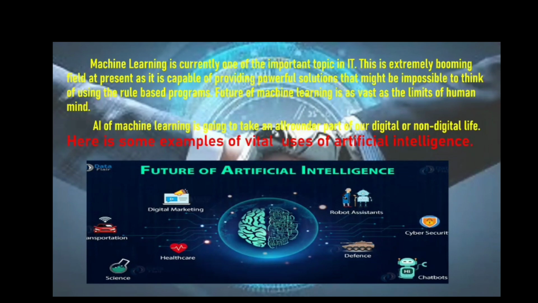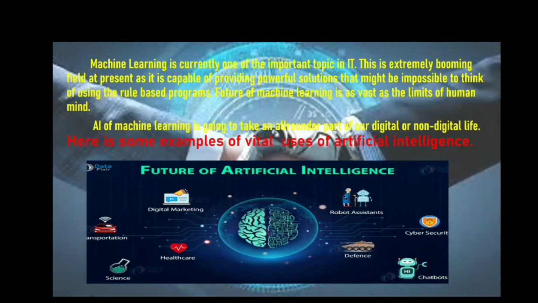I said artificial intelligence, deep learning and machine learning are spreading very fast in IT sectors. This is an extremely booming field at present as it is capable of providing powerful solutions that might be impossible to think of using rule-based programs. Machine learning gives us the facility and powerful solutions that we cannot get from other rule-based programs. So we are dependent on this machine learning field.